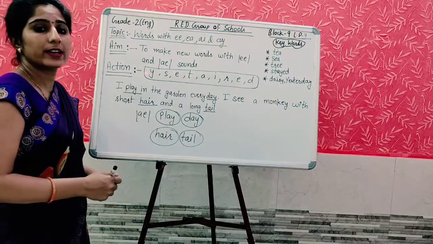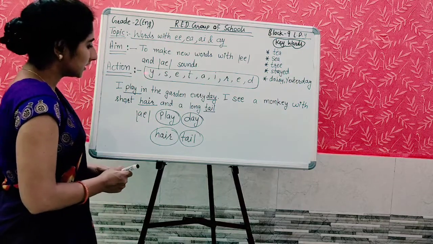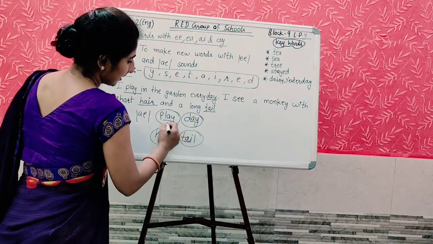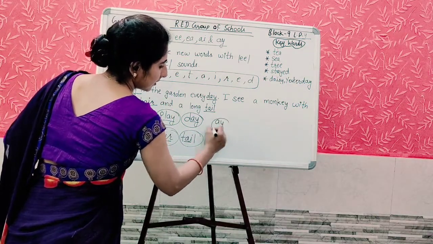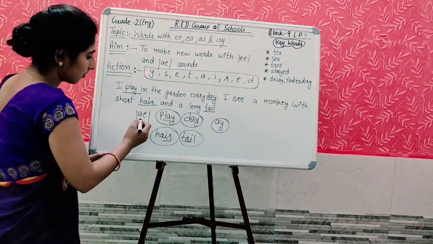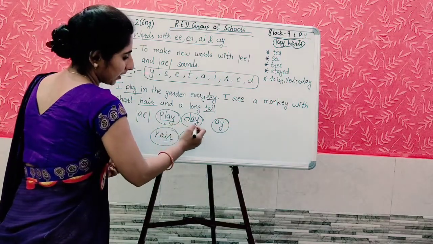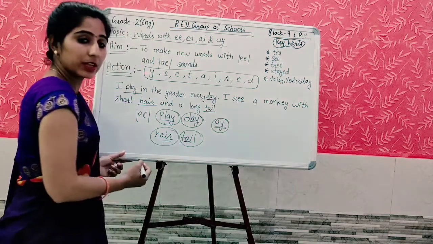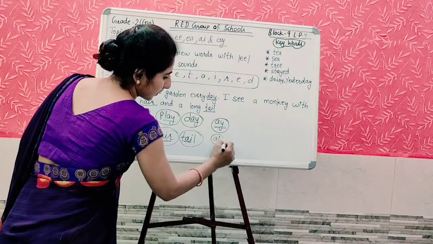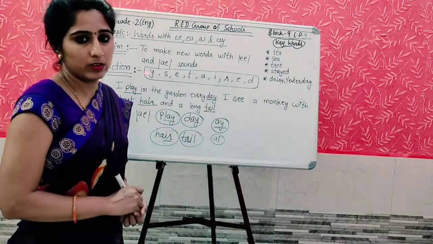In these words, you are getting the same sound, A sound, but these are spelled with AY and AI. The sound is the same, like A sound, but they are spelled differently. Like in play and day, we are writing the spelling AY. But in hair and tail, we are writing the spelling AI. So this is how we have sorted out these underlined words.